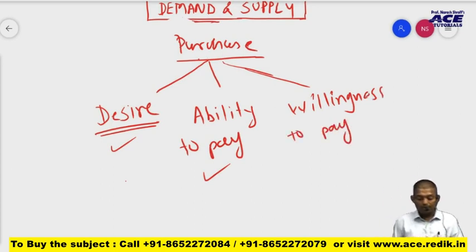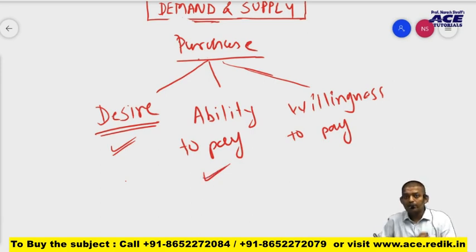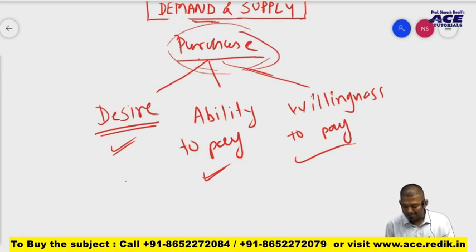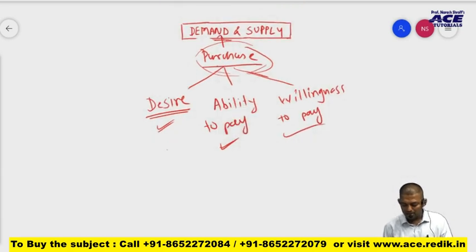Suppose let's take an example of that 25,000 rupees Android phone. I need a gadget like a phone which can fulfill many of my desires. So I have a desire for that 25,000 rupees Android phone. I have the ability to pay for it, and I am feeling it is worth paying 25,000 rupees for that Android phone. So in case of that phone, all three conditions are getting fulfilled, and therefore that commodity will be purchased, and when that commodity is purchased, it will become demand. Is that clear?